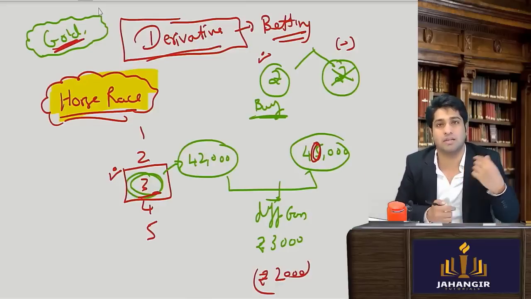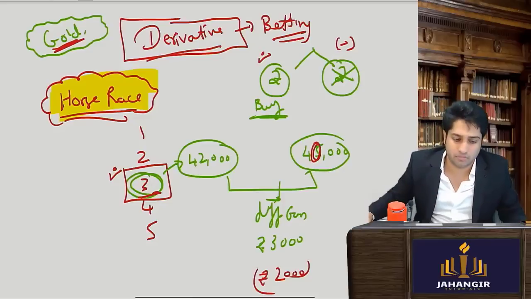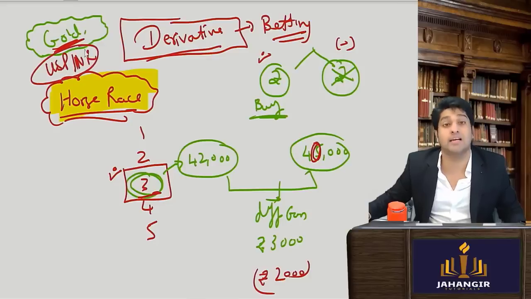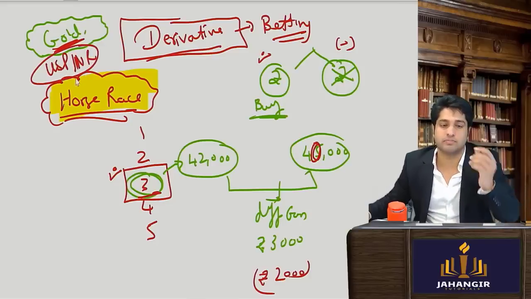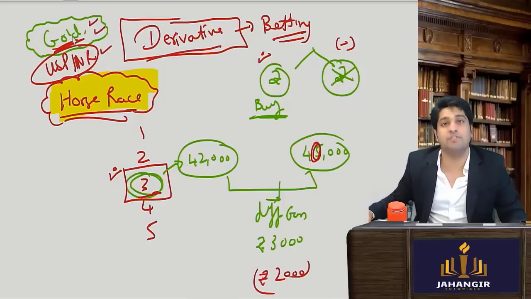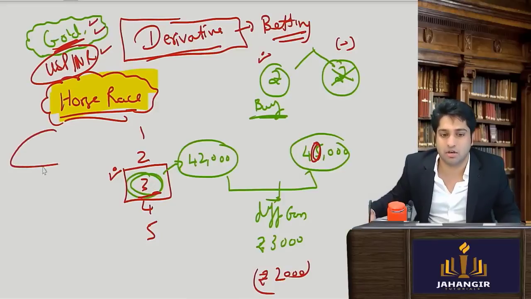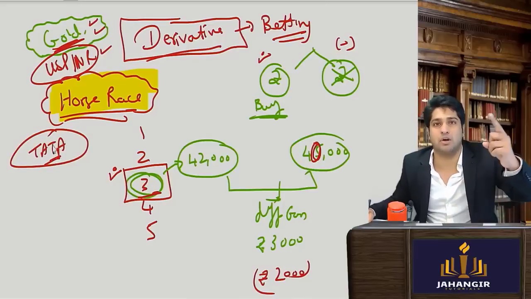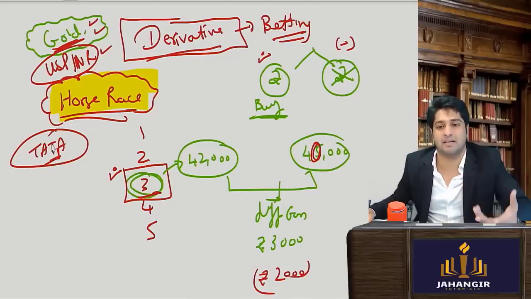Commodities, currencies, even you can buy and trade on USD INR. Here the underlying asset is what? USD INR, currency. This is commodity. Even we can trade on securities, maybe on Tata Motors, TCS. I can bet that whatever share price is now here, it will go high or it will go low. I can take a bet.